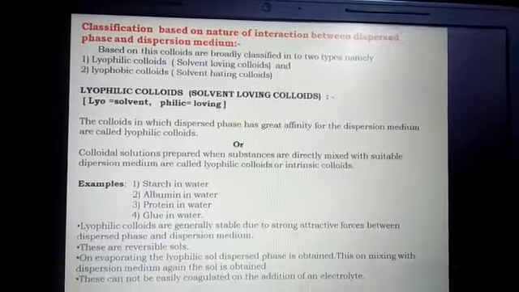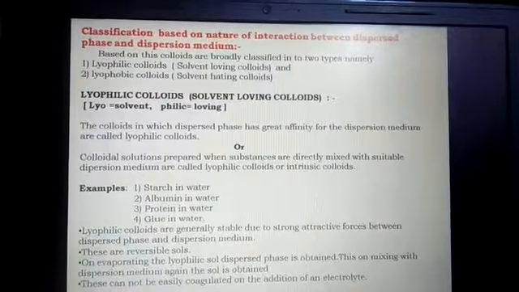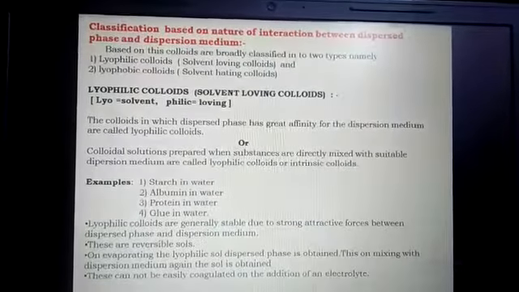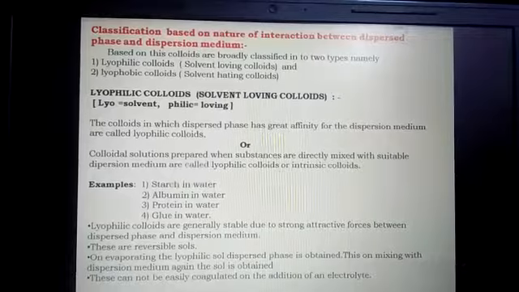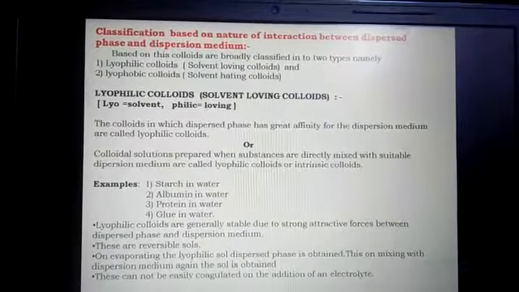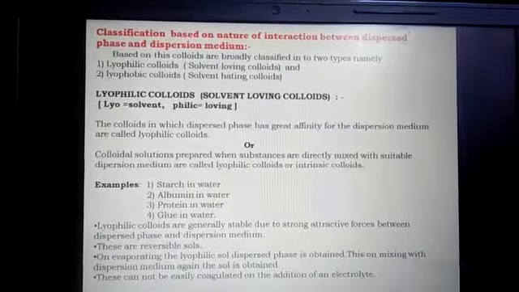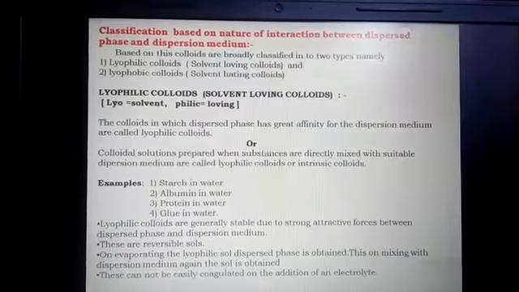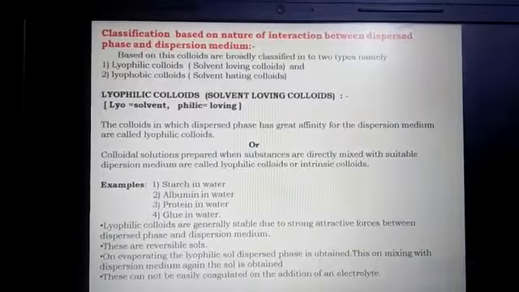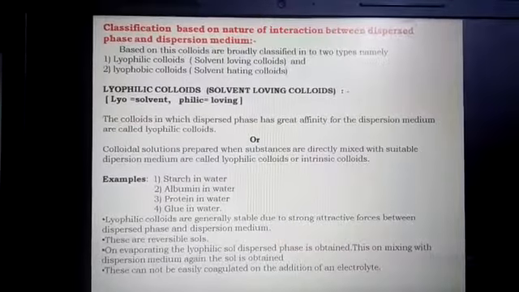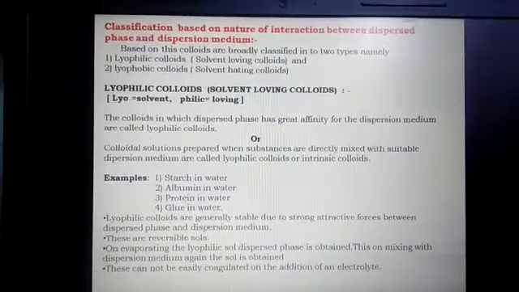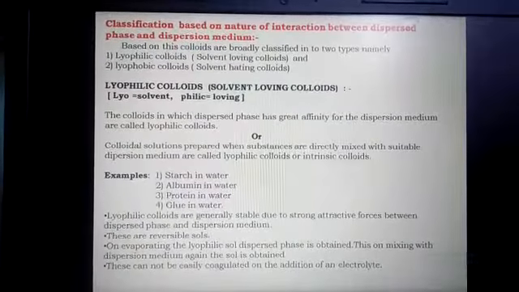Come to the next concept: classification of colloidal solutions based on interaction between dispersed phase and dispersion medium. On the basis of dispersed phase and dispersion medium interactions, colloidal solutions are classified into two types: lyophilic colloids and lyophobic colloids. Lyophilic colloids are also called solvent loving colloids, and lyophobic colloids are called solvent hating colloids. Let us consider the first one, lyophilic colloids. Here, lyo means solvent, philic means loving.